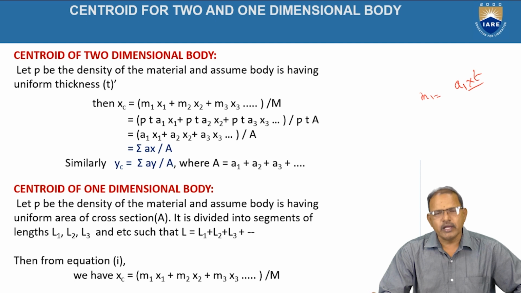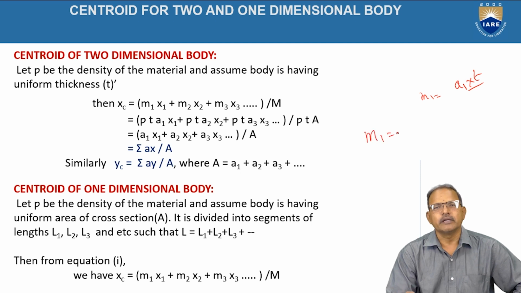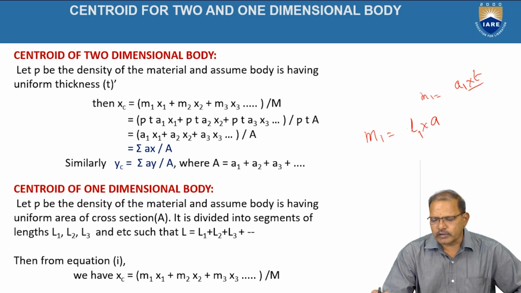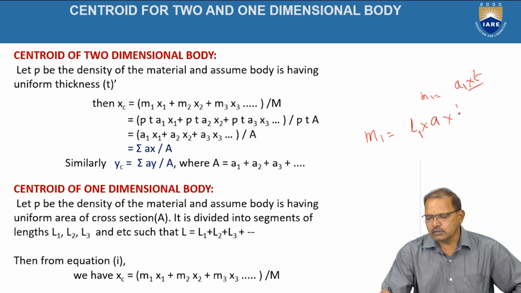Now, centroid for the one-dimensional body. Here, a one-dimensional body is treated as a wire which has a uniform cross-section. So the mass of the first element, M1, can be written as length into area, where the area of the cross-section is uniform since we are taking it in the form of a wire, into the density of the material, which we can take as rho now.